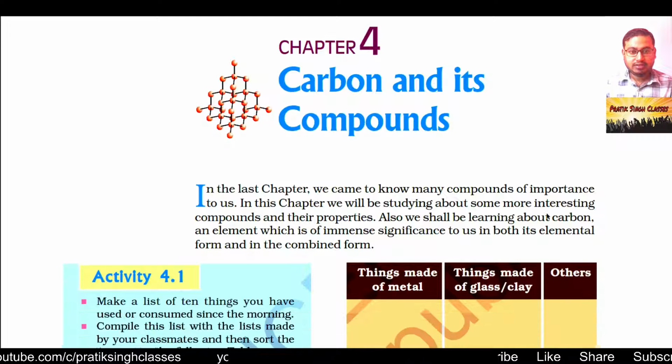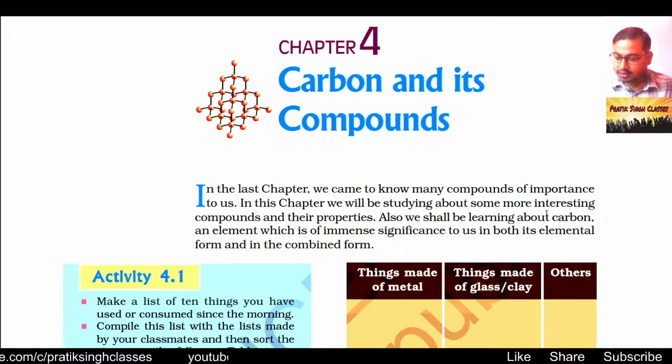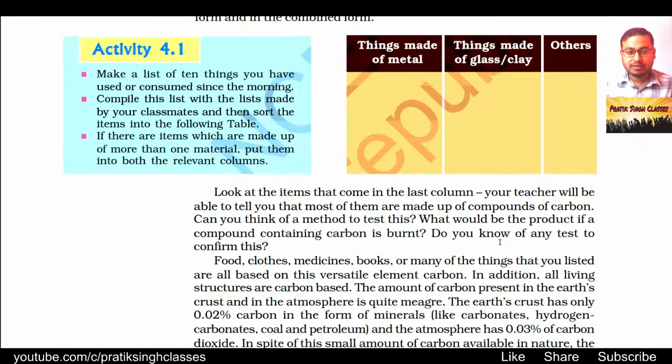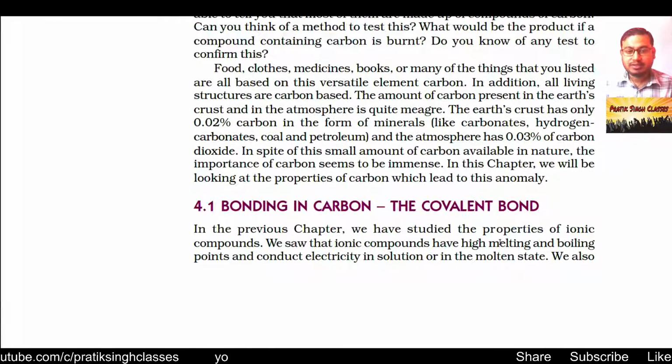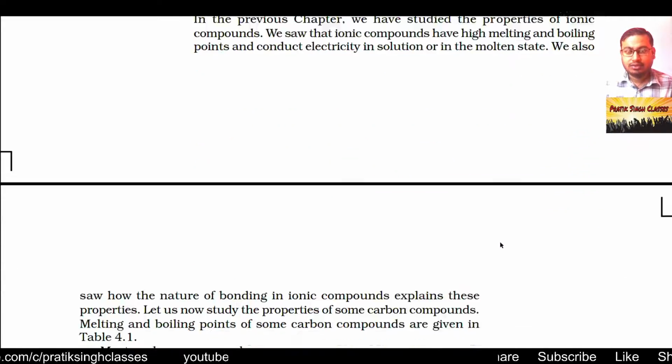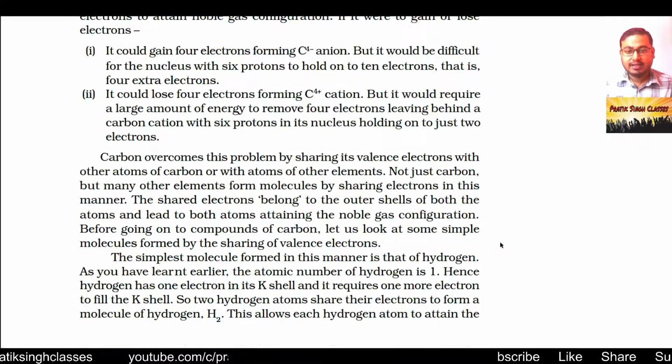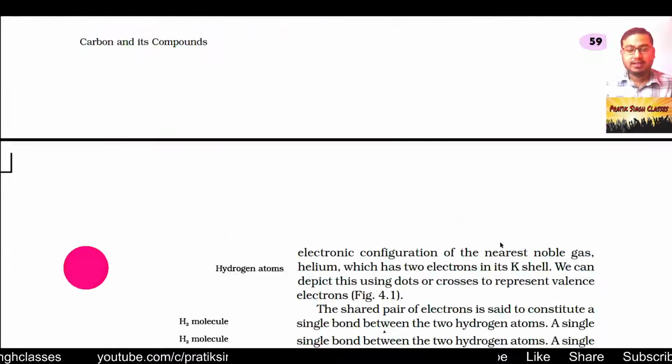In this video we are going to start. This is the fourth video for chapter 4 and the 18th video for CBSE Standard 10 Science. Till the last three videos of chapter 4 we have seen a lot of things. We have seen what is the special property of carbon, then how it makes covalent bonds with itself and other elements. Then we have seen sharing of electrons.